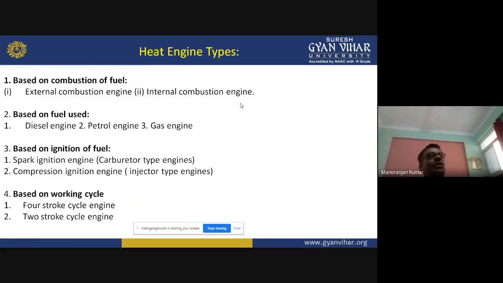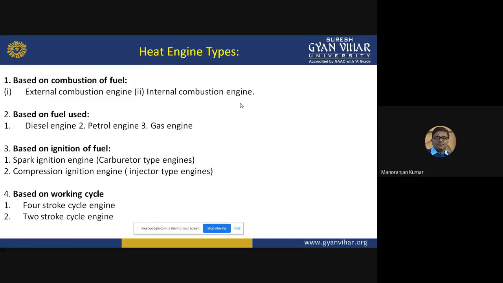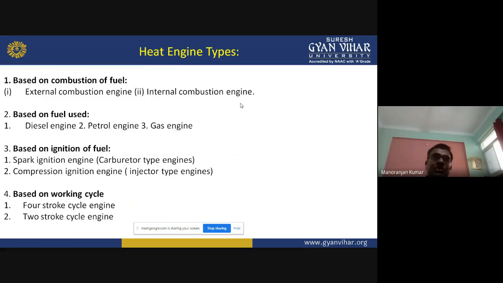On the basis of ignition of the fuel, the heat engine is classified into two types. A spark ignition engine, in which the combustion takes place due to the spark plug. Through the spark plug, ignition is started. That is known as a spark ignition engine. This spark ignition engine is also known as the carburetor type engine.